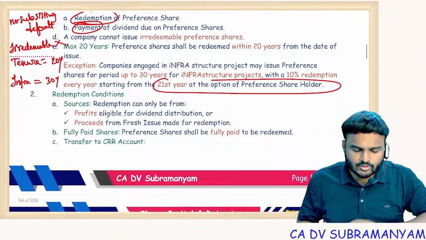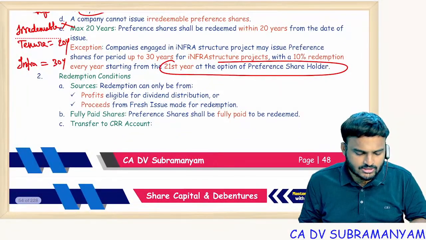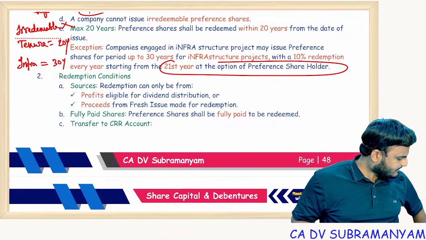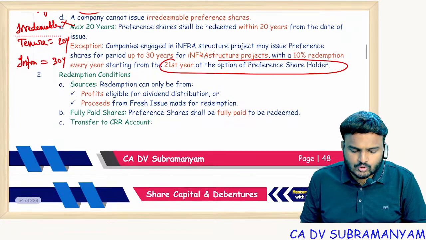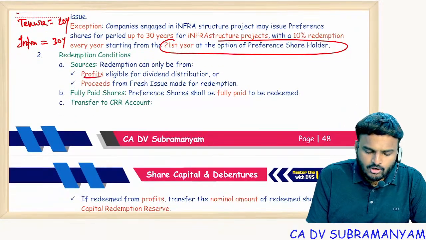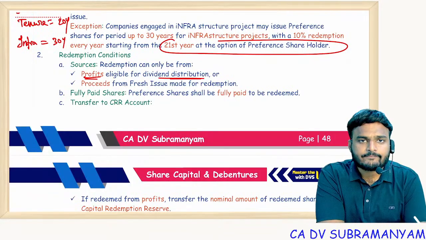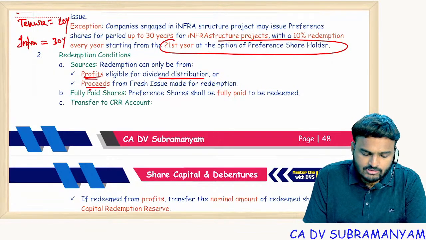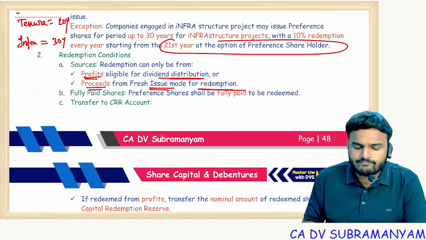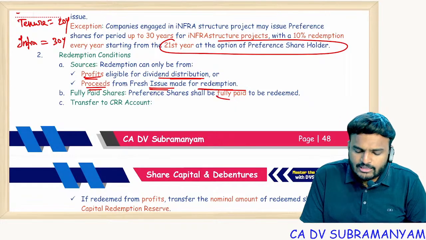Next. Okay. Next one, redemption conditions, sources. Coming to the sources, redemption conditions. First one, profits eligible for dividends, distributable profits. Correct. Next one, proceeds from a fresh issue made for the redemption. Only fully paid up shares will be redeemed.